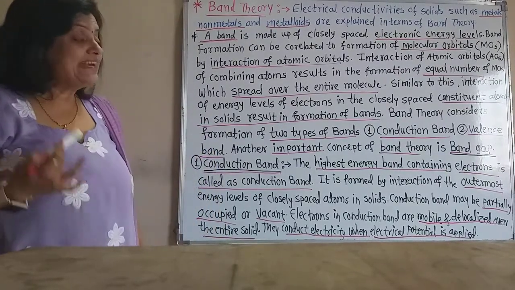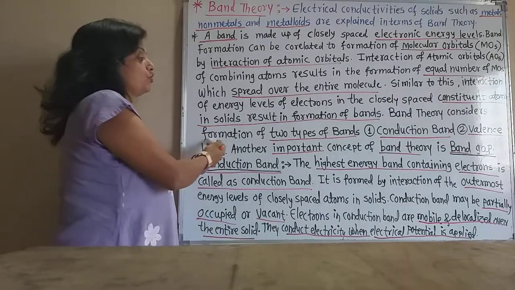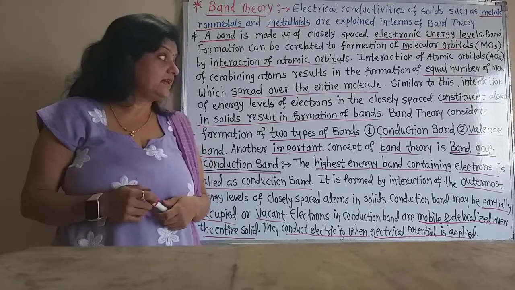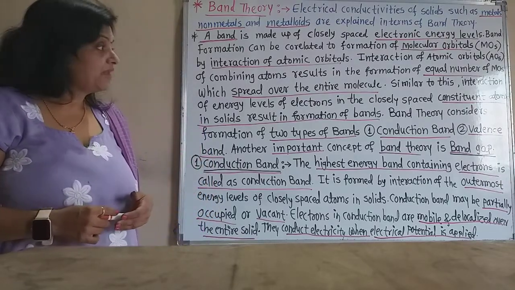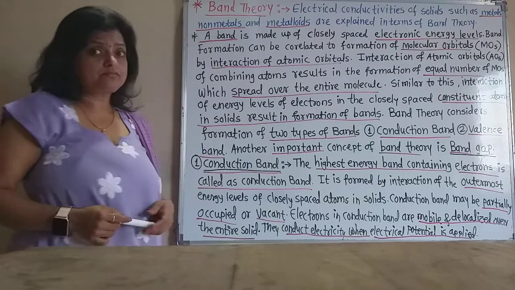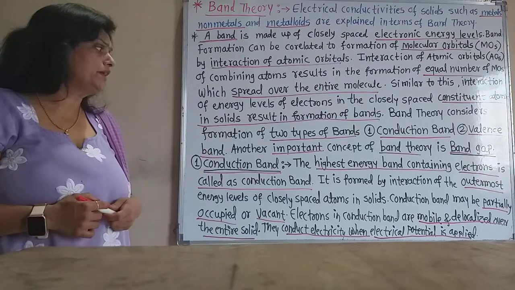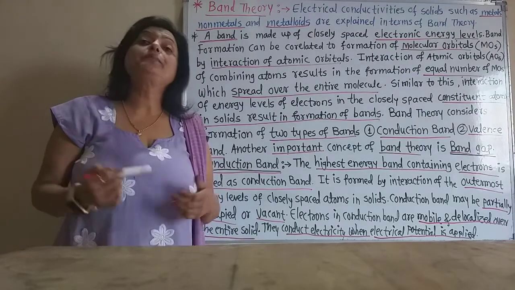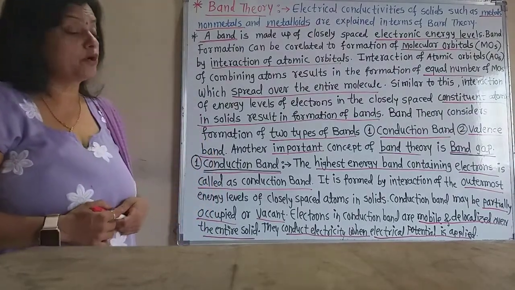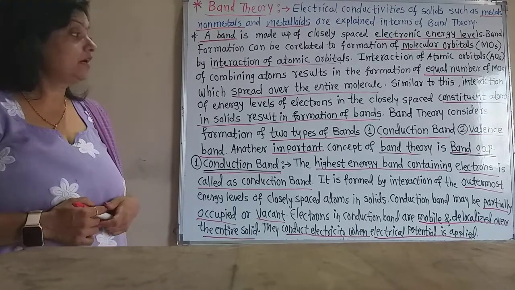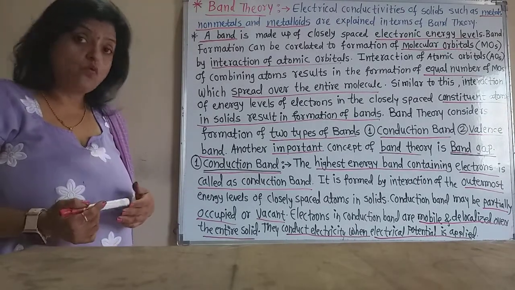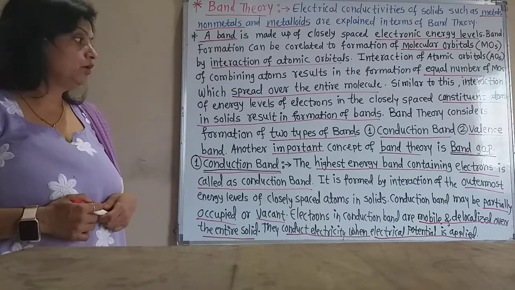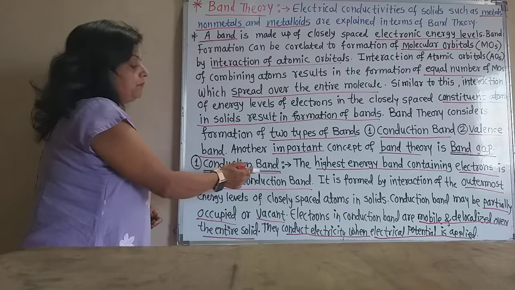So band theory considers the formation of two types of bands, that is the conduction band and the valence band. Now another most important concept of band theory is the band gap, also called the forbidden zone. So we have to learn now what is the conduction band, what is the valence band and what is the band gap. Let us learn first the conduction band.